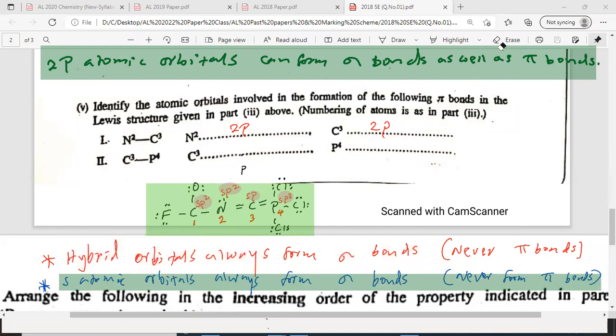So hybrid orbitals will never form pi bonds. Always sigma, any hybrid orbital: sp2, sp, sp3, whatever. Understood? Please add this, because you learn something new; if you just copy down the answer, there's no need to come to the class. Then C3 and P4. C3 is 2p. What did you write for P4?